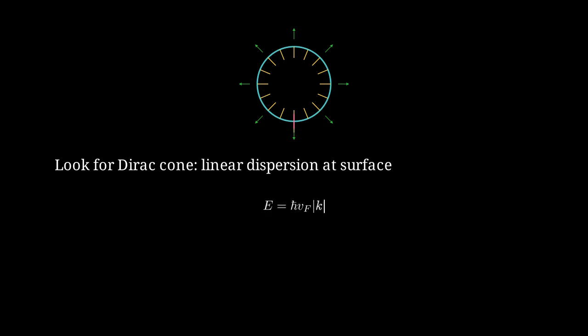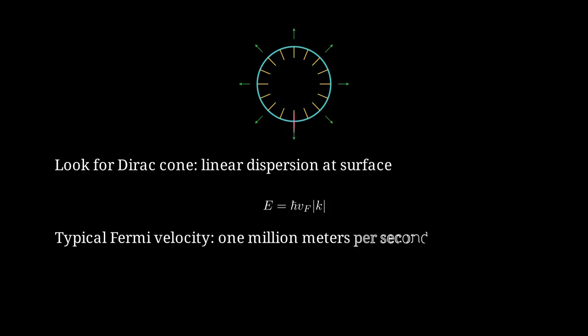The Dirac cone has a linear dispersion relation. Energy equals h bar times the Fermi velocity times the magnitude of momentum k. The Fermi velocity in these materials is about 1 million meters per second, which is about 1% of the speed of light. A crucial ingredient for topological insulators is strong spin-orbit coupling.